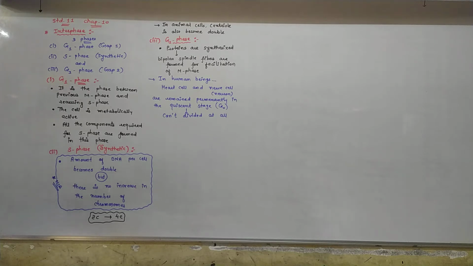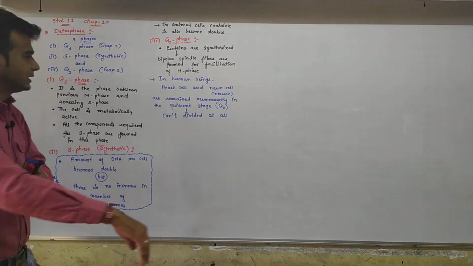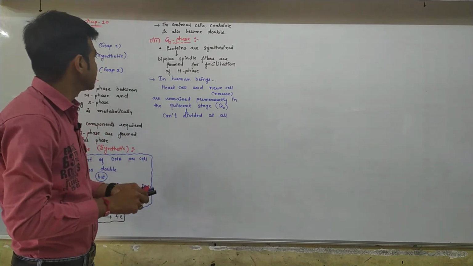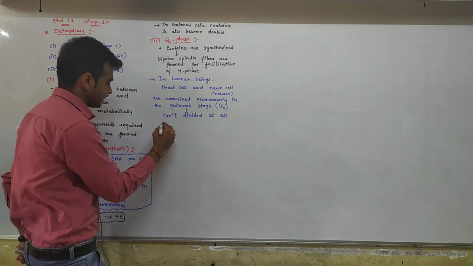Now, in brief, I can explain the prophase, metaphase, that is, all the stages of the M phase. Let us discuss in detail about the M phase.